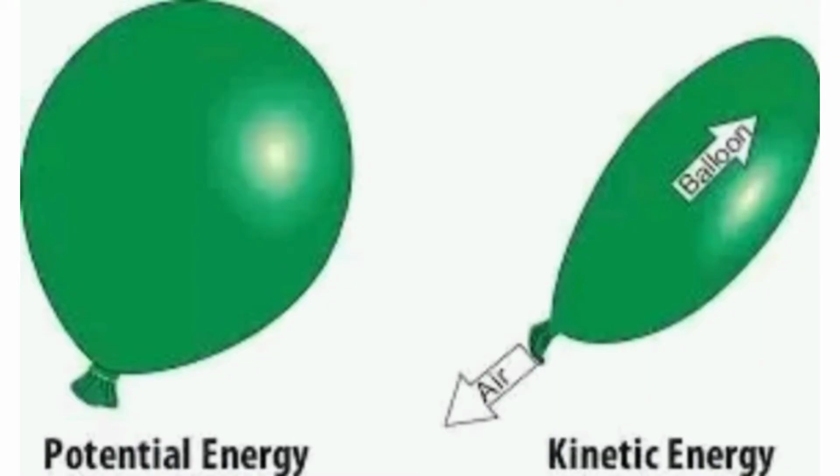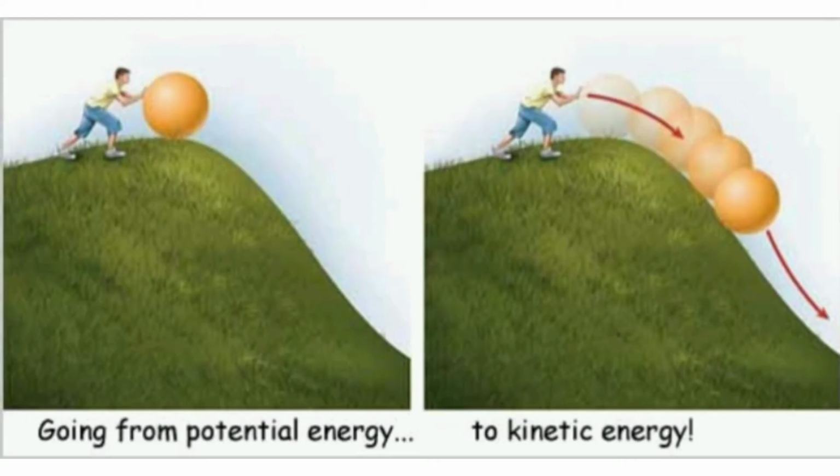This balloon is at rest. This is potential energy. The balloon moves when the air is released from it. So, it is kinetic energy, going from potential energy to kinetic energy. The kinetic energy and potential energy together are called mechanical energy.